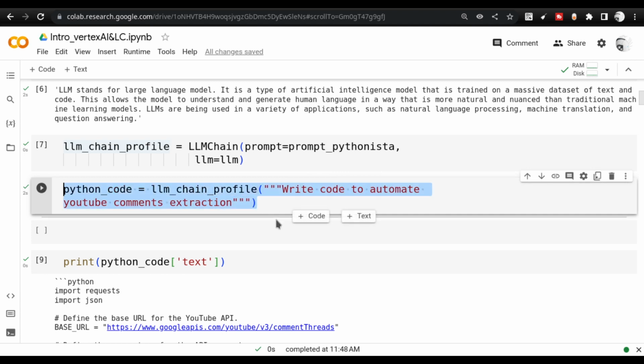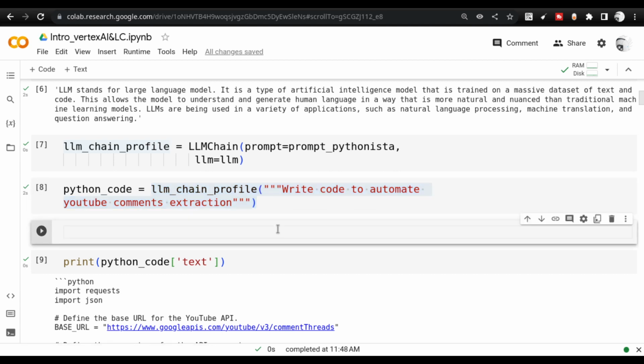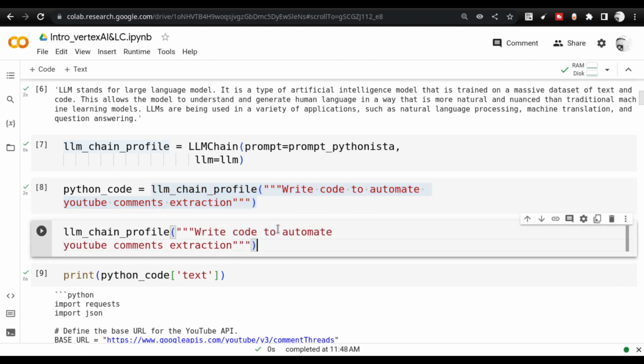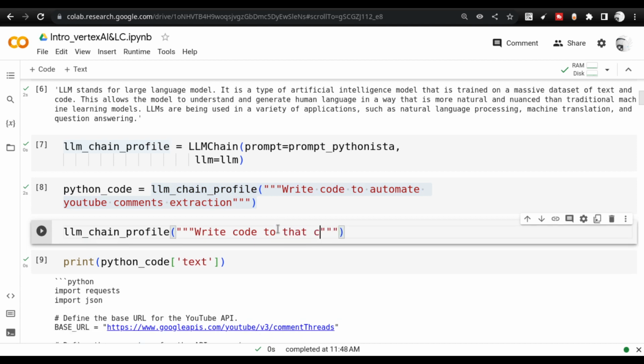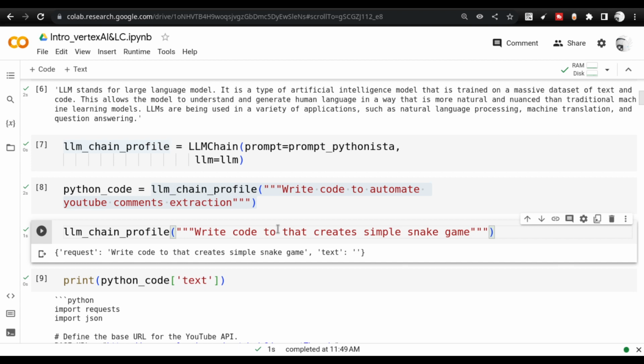Let me give you a different example. Let us see what we can ask. For example, I want to ask: write a code that creates a simple snake game. This is another piece of code that I am asking for, and now you see that this particular request has not got any feedback. There is no output at all. So this has not worked, right?